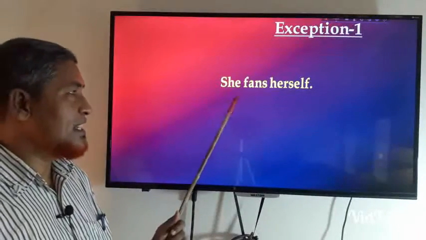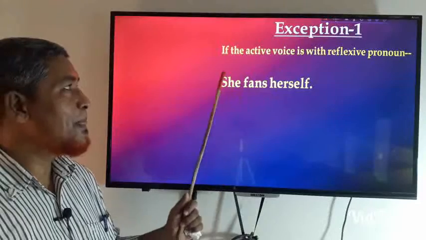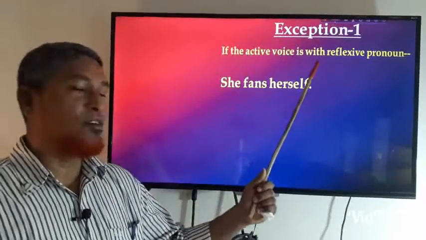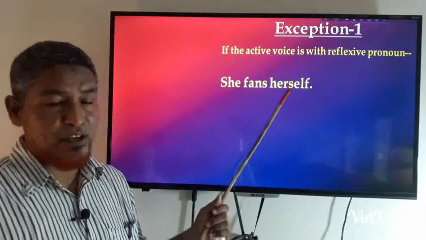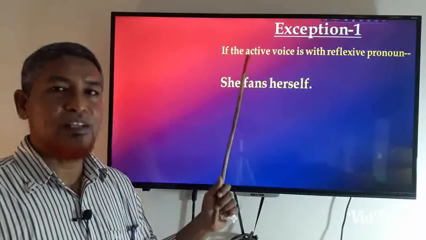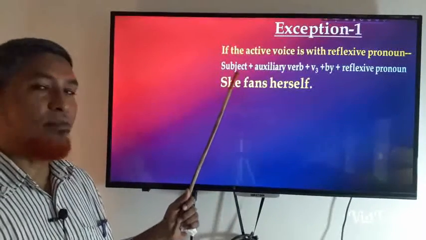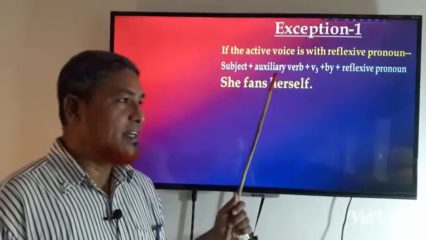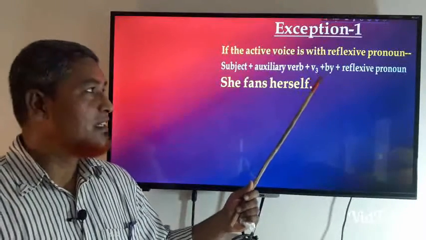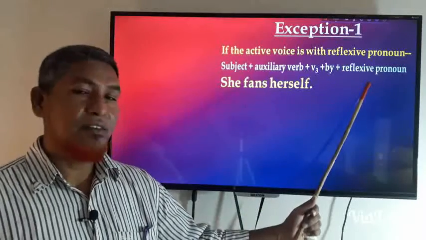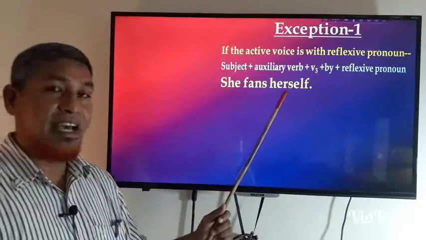Here is another sentence: She fans herself. If the active voice is with a reflexive pronoun, the pronoun herself is a reflexive pronoun, the passive voice will be like this. First of all, you will write the subject and then the auxiliary verb, and then the verb 3 and by, and then the reflexive pronoun will not be changed. You will write it as it is.